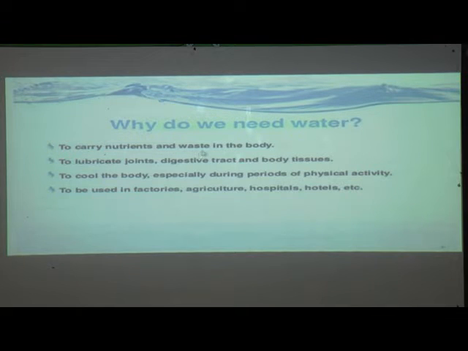After digestion, when the food is changed or remains as undigested food, that is called waste. So for carrying this waste and nutrients, water is useful in every living organism's body.